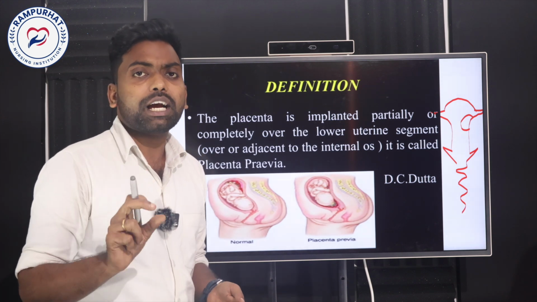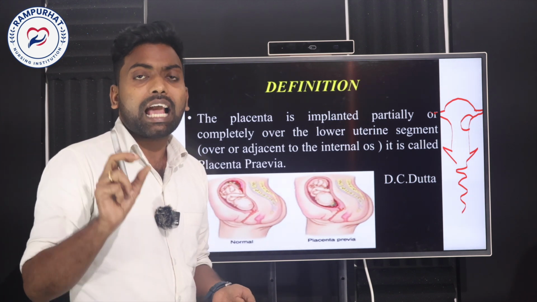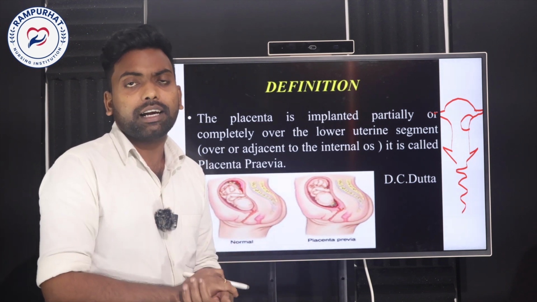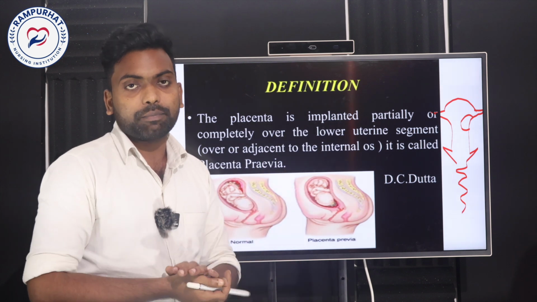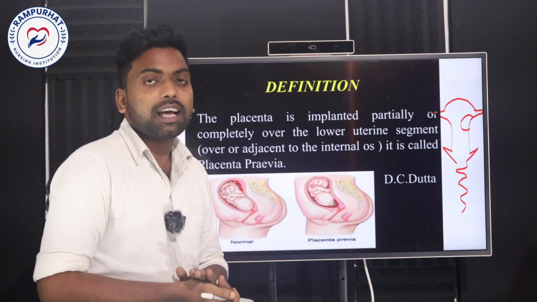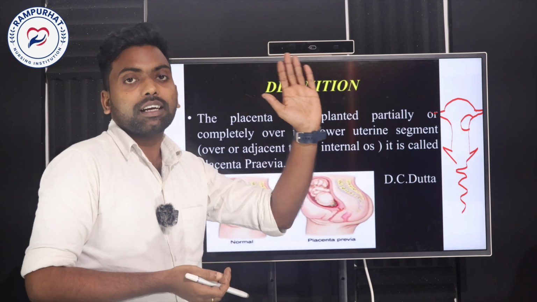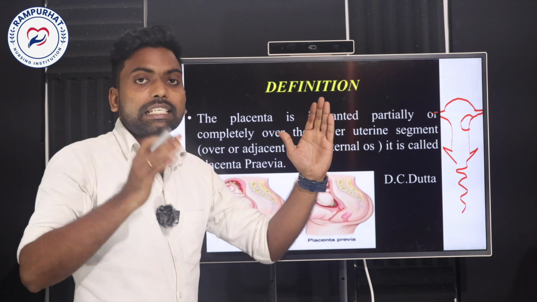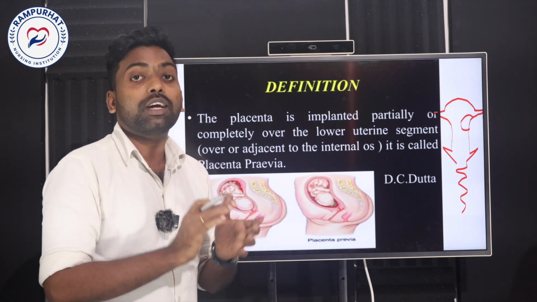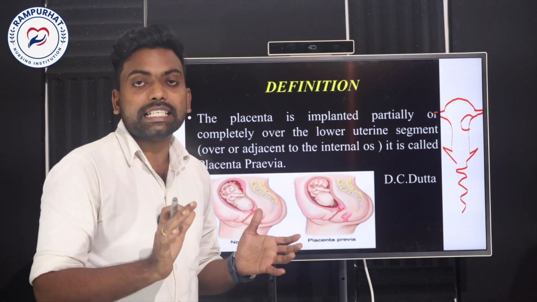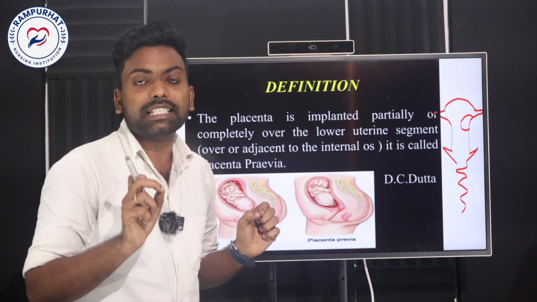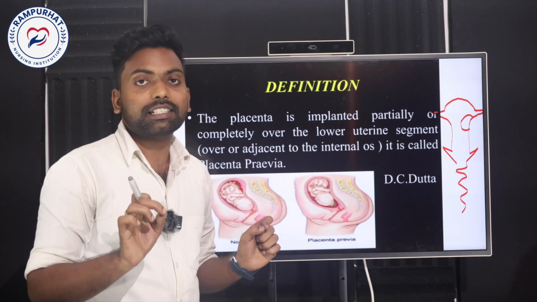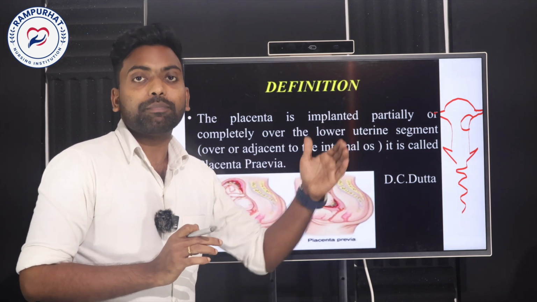Let me tell you the meaning of antepartum hemorrhage. The bleeding, the hemorrhage, may occur for the woman before the delivery. As we know, the time before the delivery is called the antenatal time. After the fertilized ovum goes for implantation, from the implantation till the delivery, around 9 months, is called the antenatal time. During the antenatal time, if the mother is getting hemorrhage, if she is feeling bleeding, we can call it antepartum hemorrhage.